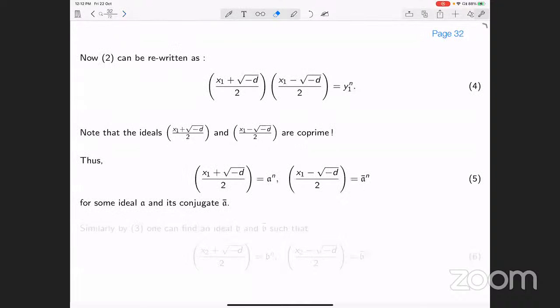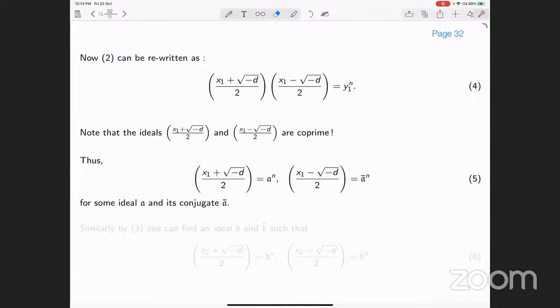And therefore, since the product is a power y1 to the power n, each of them must be a power of some ideals. So let the ideal x1 plus square root of minus d by 2 be a to the power n, and x1 minus square root of minus d by 2 be a bar to the power n, for some ideals a and a bar, where a bar is the conjugate of a.